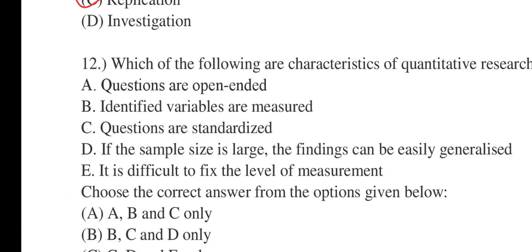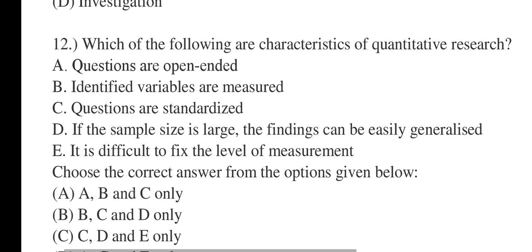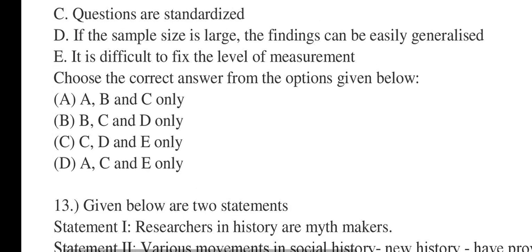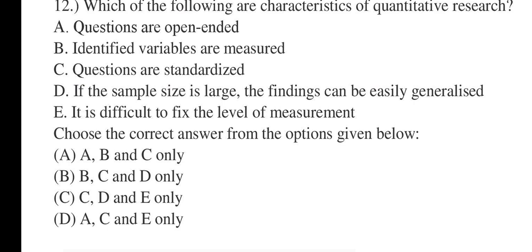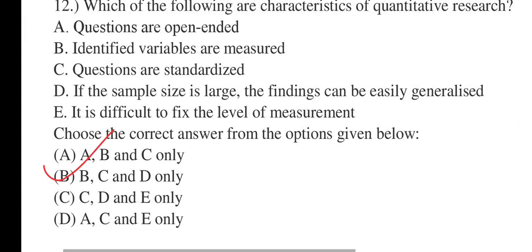Number 12 says, which of the following are characteristics of quantitative research? A, questions are open-ended. B, identified variables are measured. C, questions are standardized. D, if the sample size is large, the findings can be easily generalized. E, it is difficult to fix the level of measurement. Now choose the correct option from the options given below. For question 12, it will be B, C, and D.